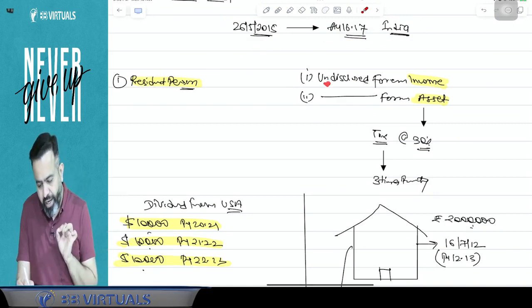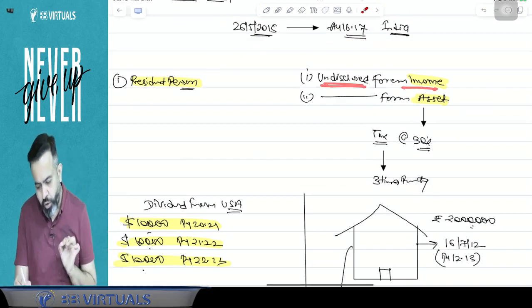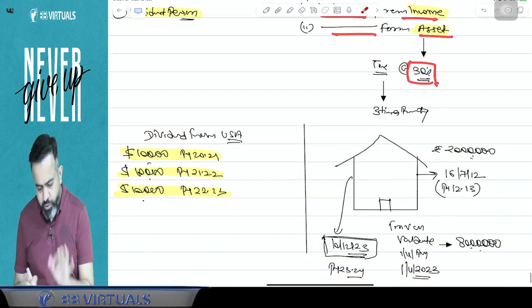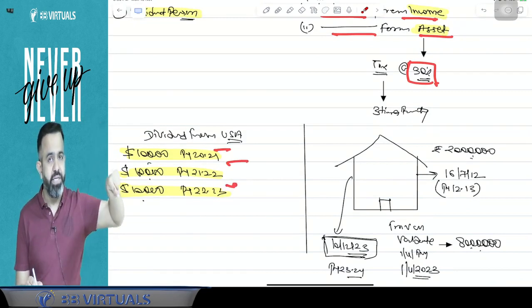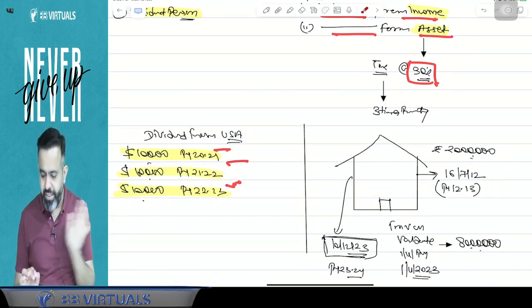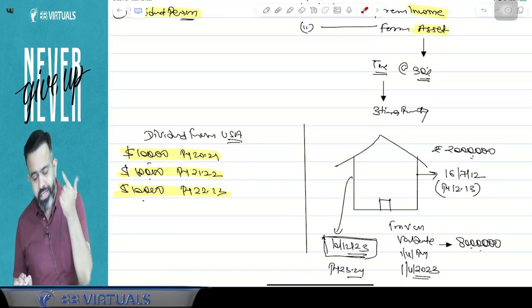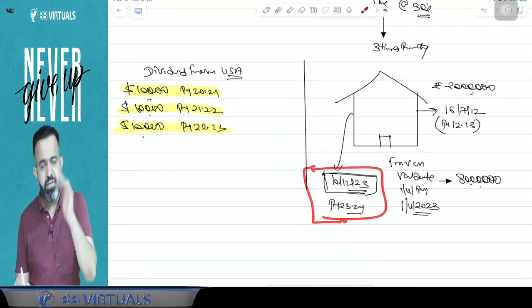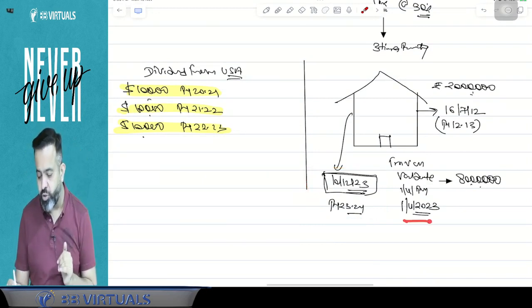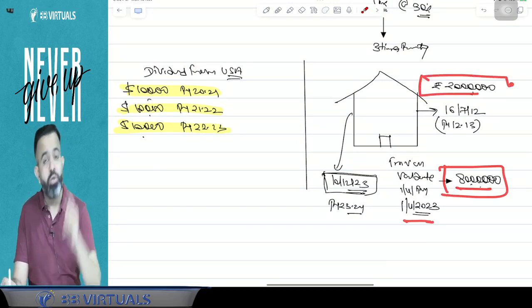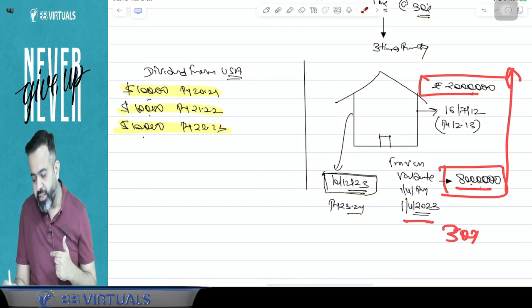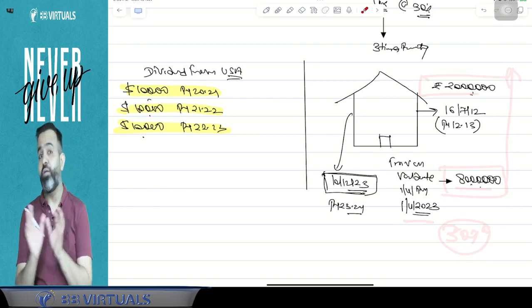And this act says that if you are having any undisclosed foreign income or undisclosed foreign asset, then on that you have to pay the tax at the rate of 30%. Now, undisclosed foreign income will be taxable in the respective year. Income belonging to any year will be taxable in the respective year. But guys, undisclosed foreign asset will be taxable in the year in which it comes to the notice of the AO. And in that year, 1st April of the previous year will be treated as your valuation date. On that valuation date, whichever is higher of the NRV of that asset and the actual cost of that asset, we will take as the value. And on that value, you have to pay the 30% tax and 3 times penalty.